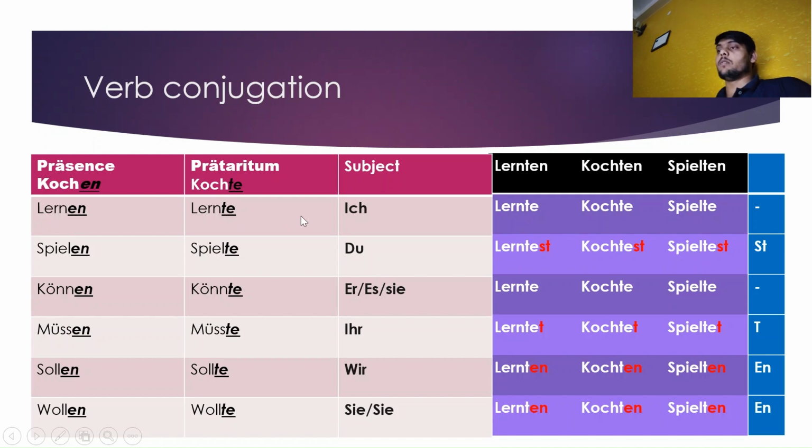Now it is the ich form and er, sie, es form. And only adding n in the end, it has been converted to the plural form, which we can use with the subject wir or sie.